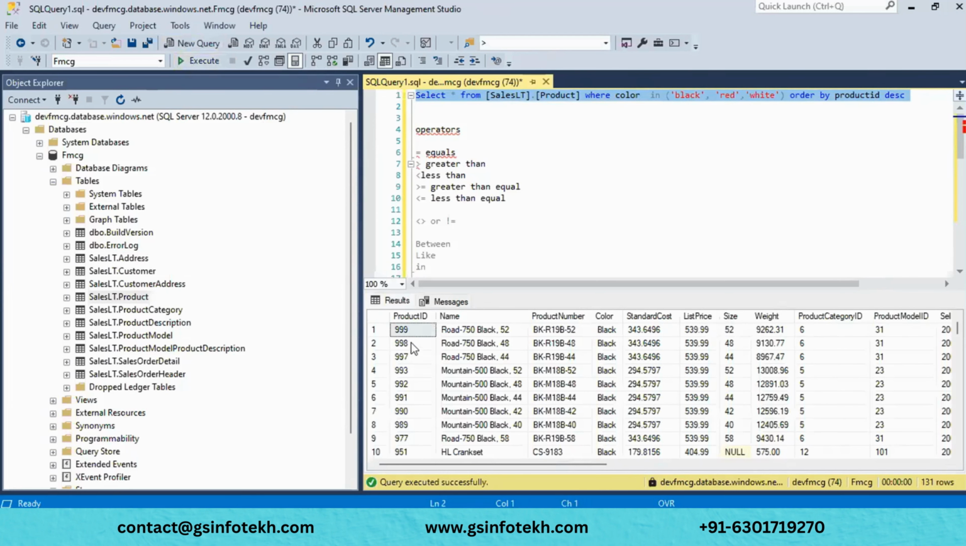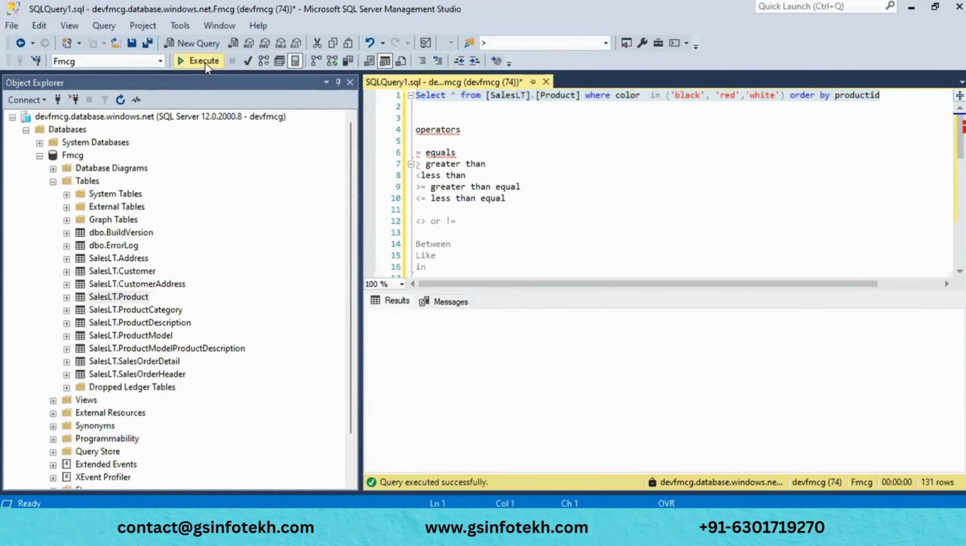See, the data has been sorted in descending order. If I don't give ascending or descending, and I just do some ordering, I'm not giving the descending. Now, if I run this query, it will be sorted in ascending order.